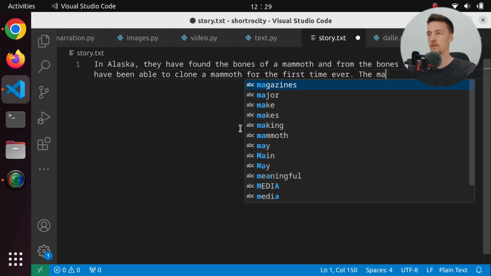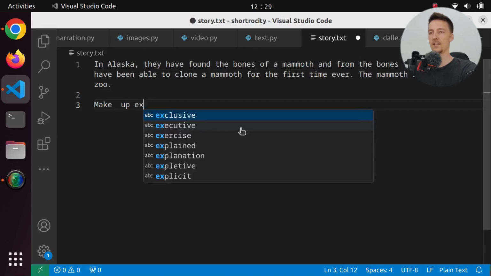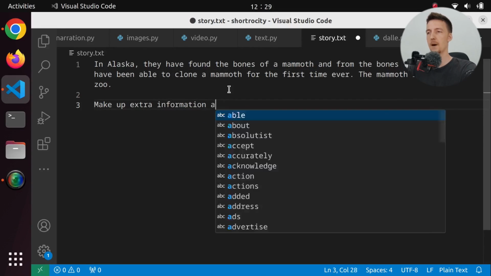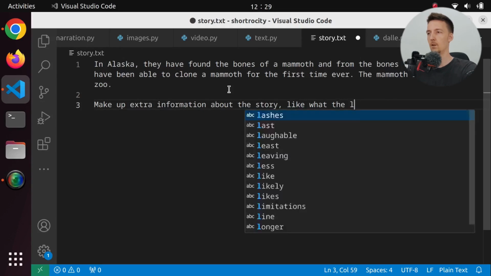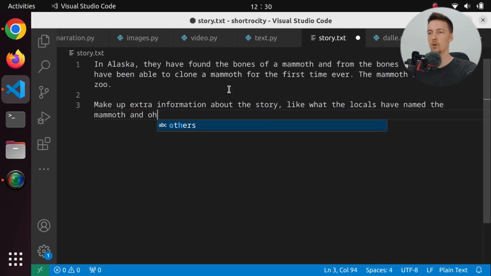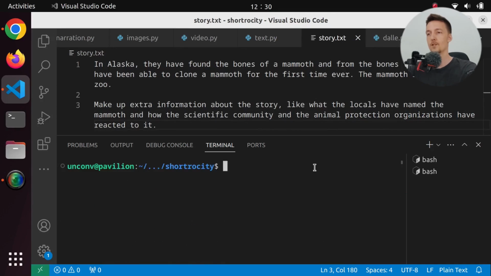The mammoth is now in a zoo. And can I just add, make up extra information about the story, like what the locals have named the mammoth and how the scientific community and the animal protection organizations have reacted to it. So basically we are creating fake news here.